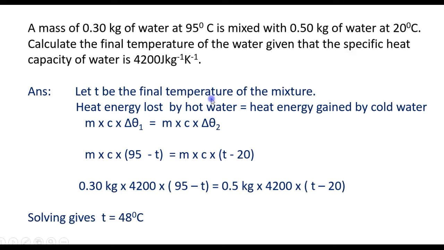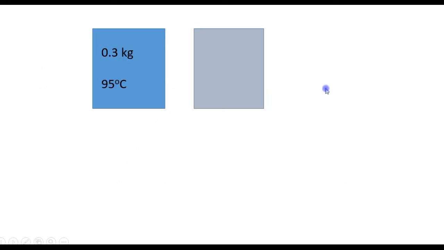So we say that T be the final temperature of the mixture. So you have 0.3 kilograms of water at 95 degrees Celsius, and we are going to add 0.5 kilograms of water at 20 degrees Celsius. So heat will flow from the warmer sample at 95 degrees Celsius to the water at 20 degrees Celsius, and the temperature of this sample will decrease and the temperature of this sample will increase. So the final temperature is between 95 and 20, so we call it T.